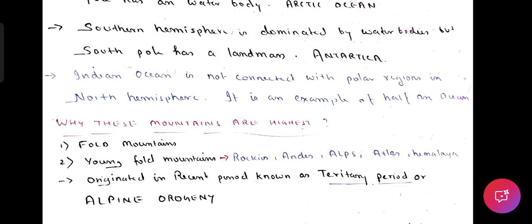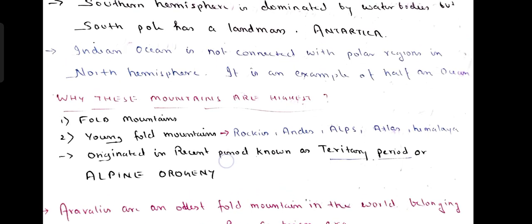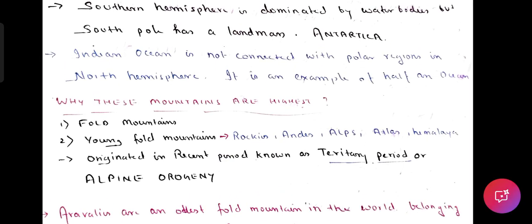Because unlike the other oceans, the Pacific is connected to the Arctic and Antarctic, the Atlantic is connected, but the Indian, remember, we will be writing these points many times. I am not dictating anything right now, but the Indian Ocean is an example of half of an ocean. Why do we need to remember this? Because of this, India has monsoon type of climate. Because of this, ocean currents in India change, we have ocean currents which depend only on the changing winds.